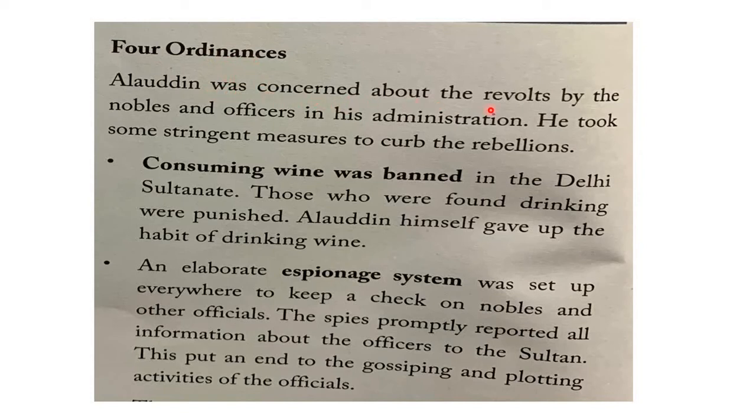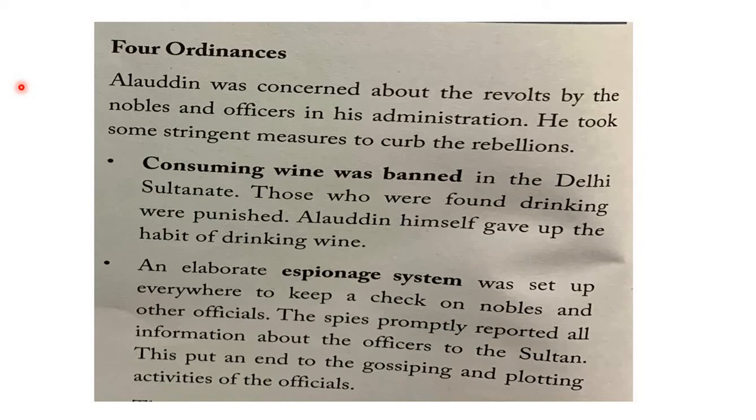Alauddin was concerned about revolts by the nobles and officers in his administration. So he took some stringent measures, that means very strict measures, to curb, that means to suppress, the rebellions. Alauddin Khilji first understood that he had to set his internal security properly.